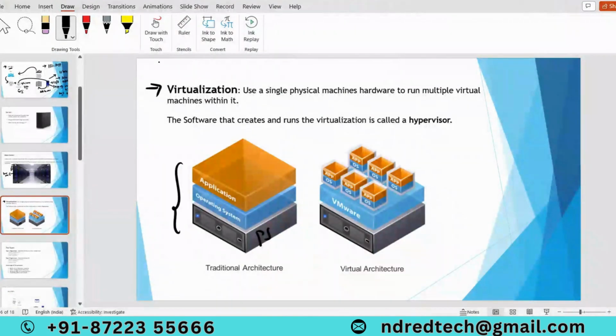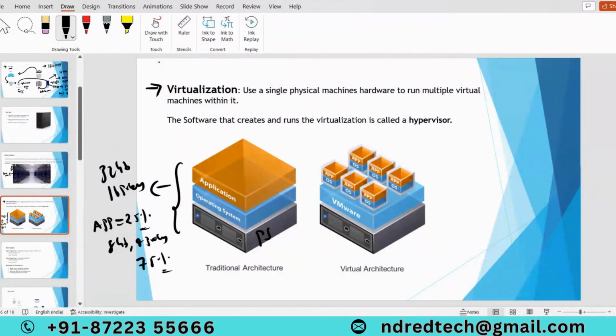But what is the disadvantage in this scenario? We have 32 GB RAM and 16 processors, but the application deployed on this physical server is only consuming 25%, that is 8 GB and 4 processors. So in traditional architecture, we are wasting almost 75% of resources. That's the disadvantage of traditional architecture. So people came up with a concept called virtualization. With its help, we divide this physical server into multiple virtual machines.